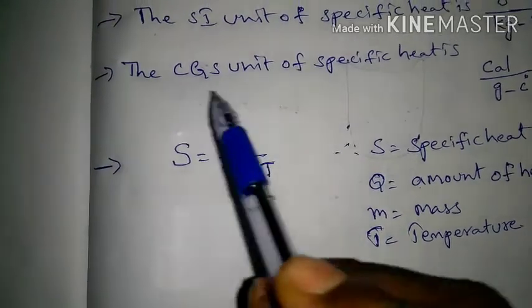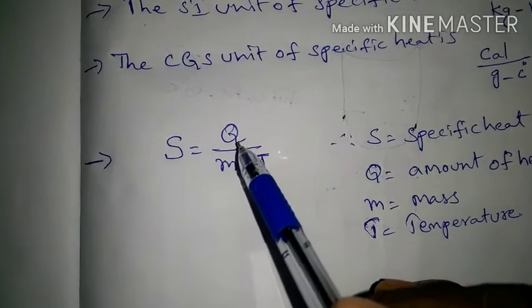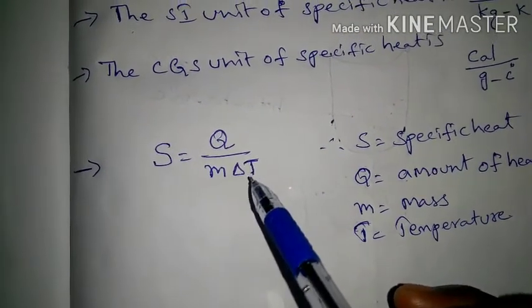This is the specific heat formula: S is equal to Q by m into delta T.